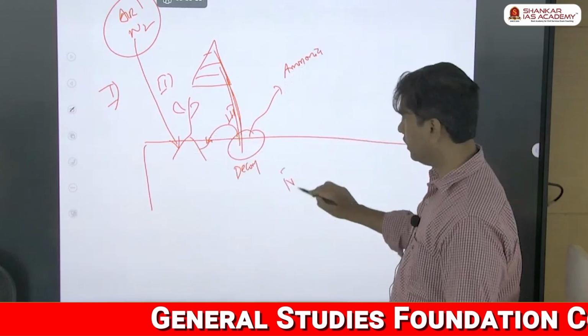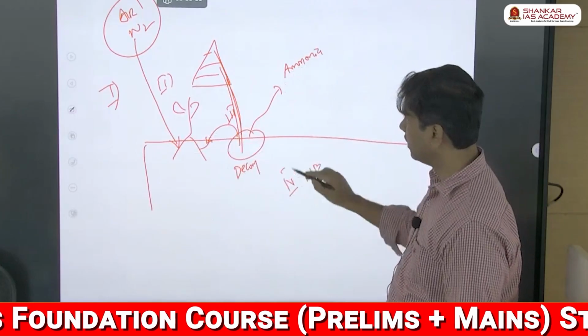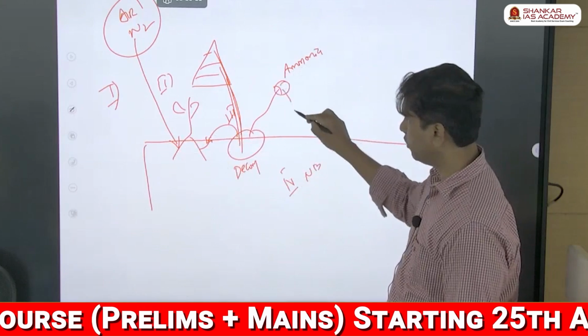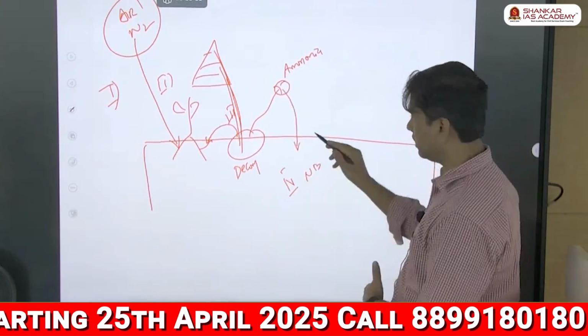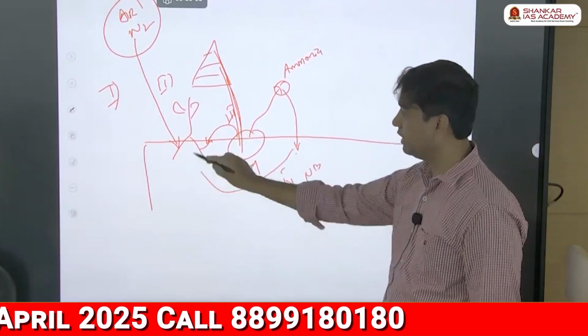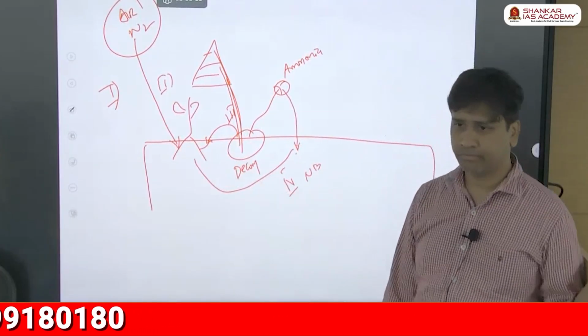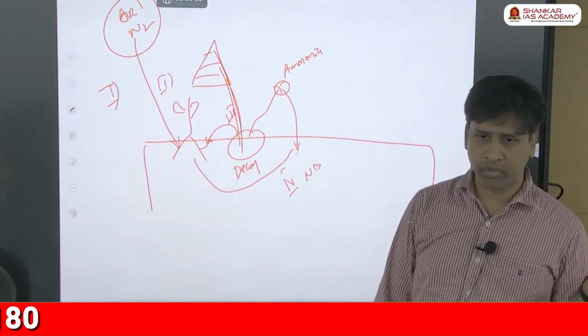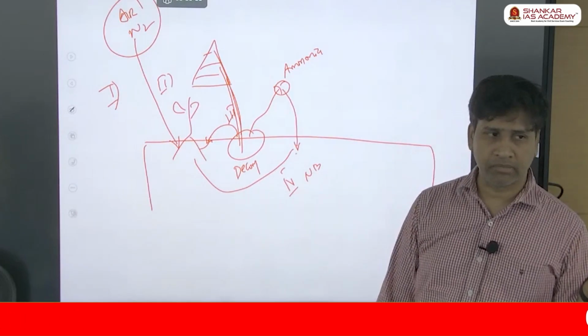Stage 4, I told you, nitrifying bacteria. Here, Nitrosomonas trap the escaping ammonia and put that into nitrite, and Nitrobacter converts the nitrite into nitrate. Again, it can be taken by the plant. Now, is the cycle getting closed? No, the cycle is not closed. If this is going to happen, all the air nitrogen will be fixed in the soil. You will not see the 77% nitrogen.